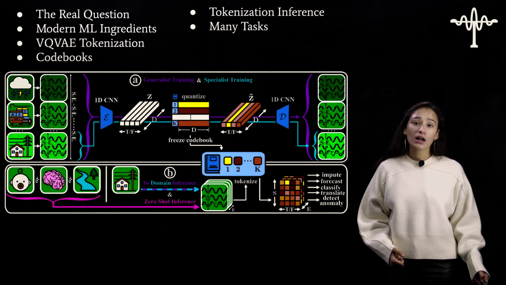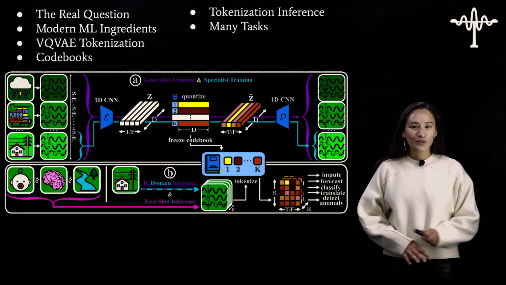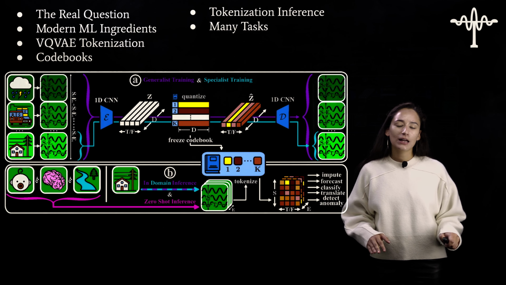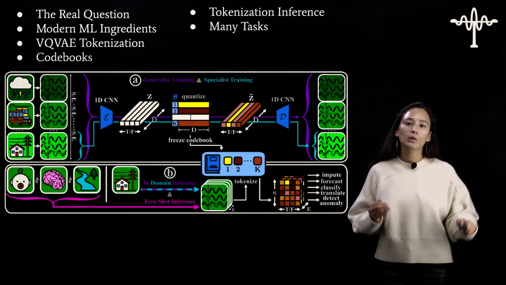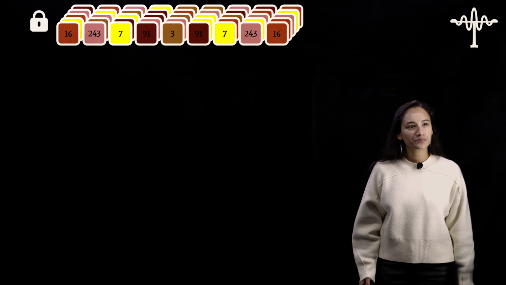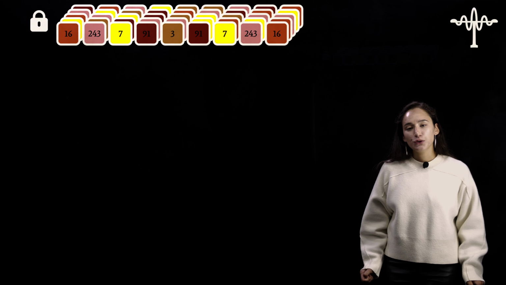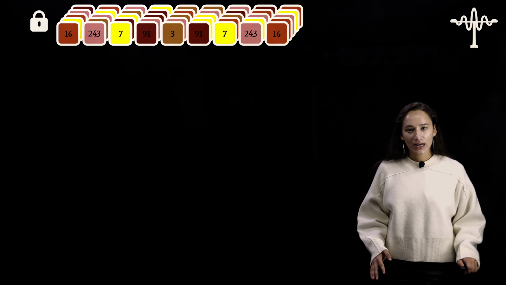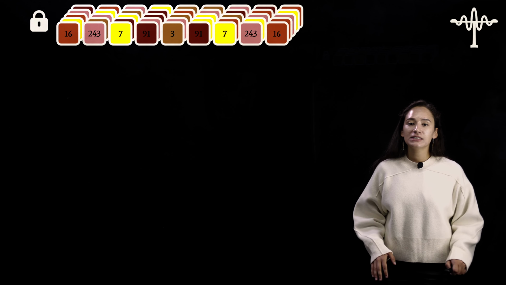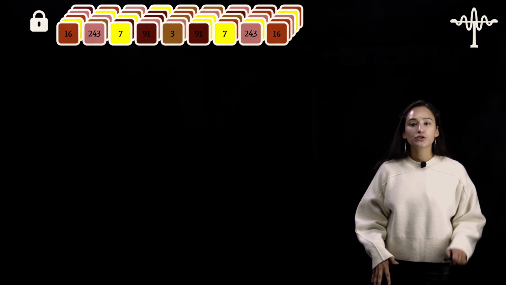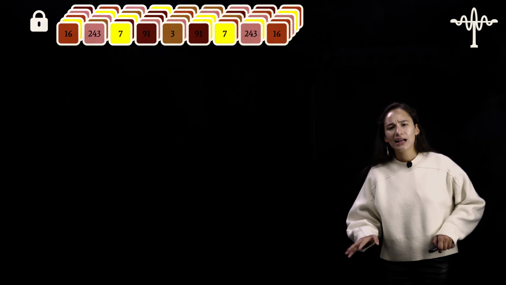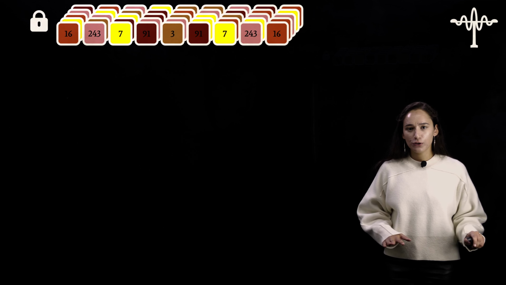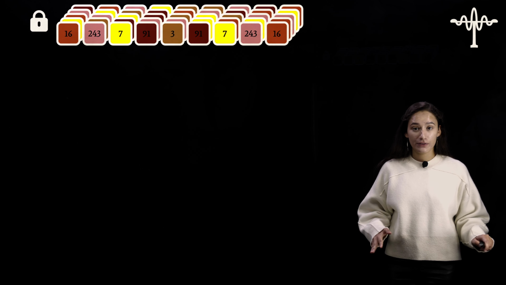Moving forward, let's talk about the many tasks. And so this is going to be a lot. I'm not going to go into detail about every single method, but I want to give you a taste of what we can do with them. And I want to remind you that we're working with a representation that's locked. So it doesn't matter what I do in my downstream task. This representation does not update based on forecasting or classification or any of those. It's just trained using the VQVAE and then fixed.